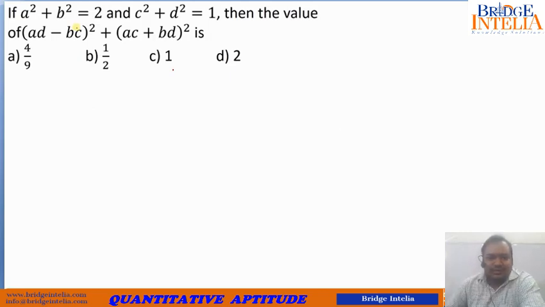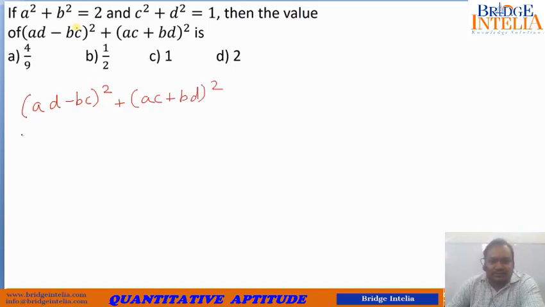Let's move further. So a square plus b square is given to us as equal to 2 and c square plus d square is given to us as equal to 1. Then find the value of this expression. Okay, fine. Let's see what we are actually being asked to calculate. So (AD minus BC) whole square plus (AC plus BD) whole square. This is what we have to calculate. So let's see what this actually is equal to.